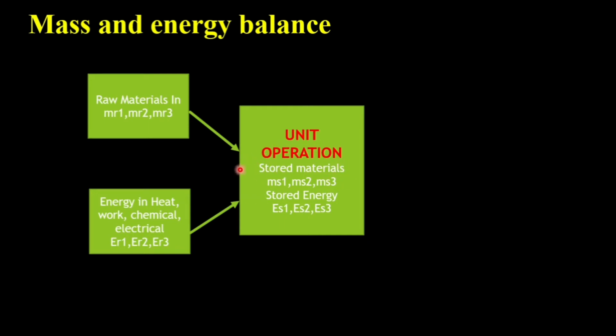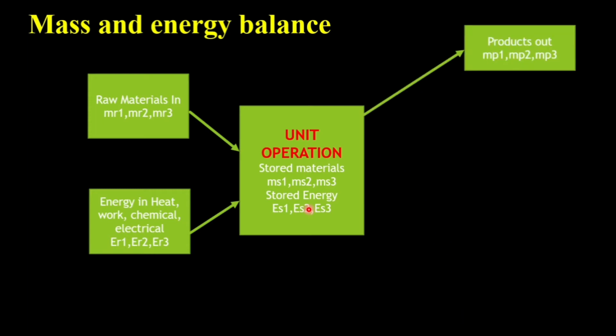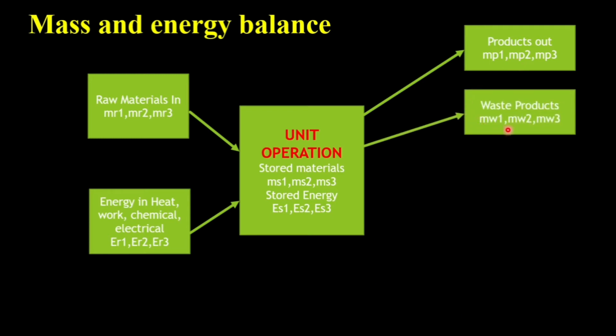Now there has to be certain stored material inside the unit operation. So let us assume it to be MS1, MS2, MS3, and let the stored energy be ES1, ES2 and ES3. So what will you get as a result or output? You get products out. Let us say it is MP1, MP2, MP3. Likewise, you will get waste products also, MW1, MW2, MW3.